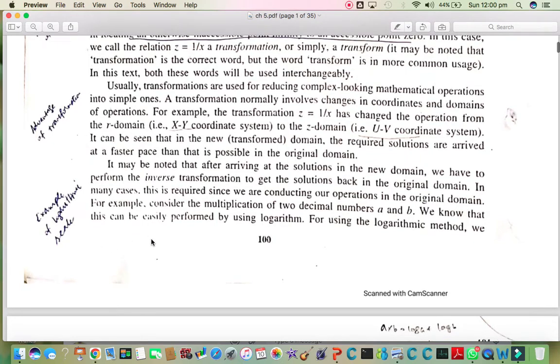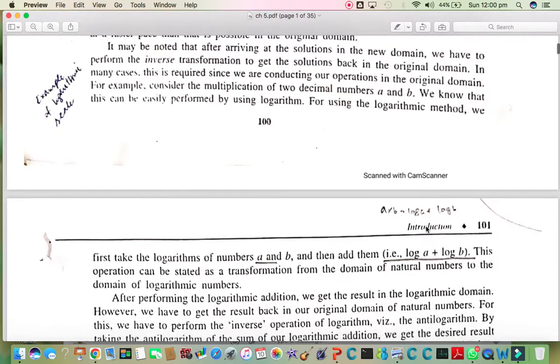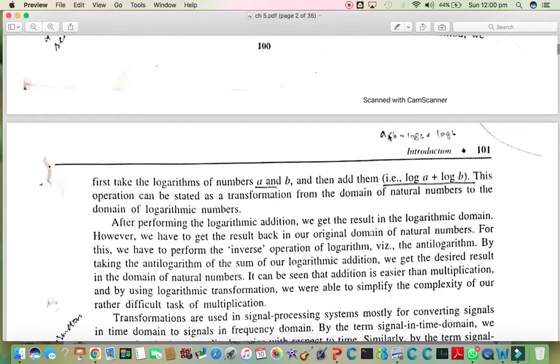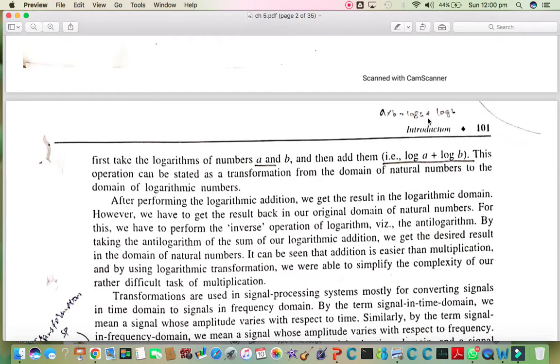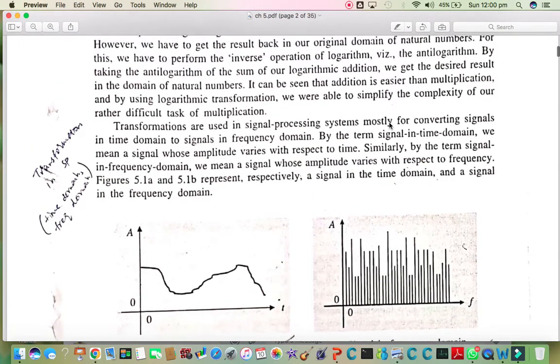We have an example in the logarithmic scale in which we have a multiplied by b, and multiplication is a kind of complex operation, so we transform it into an addition operation with the help of log values, and we solve our problem with the simpler, easier operator, and then once the solution arrives, we retransform back into the original form to get the answer. So this is an application of a kind of transformation.